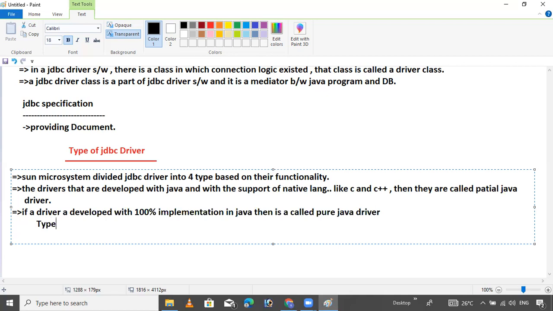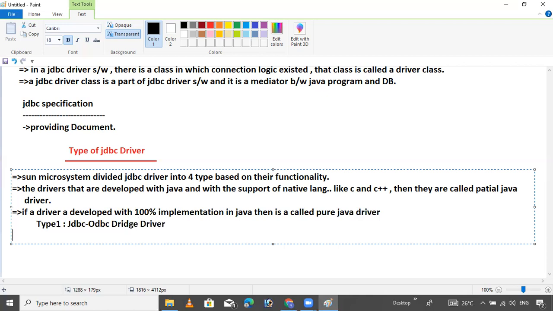Type 1. It's also called the JDBC-ODBC driver. Type 1 is called a bridge driver. It works as a bridge.